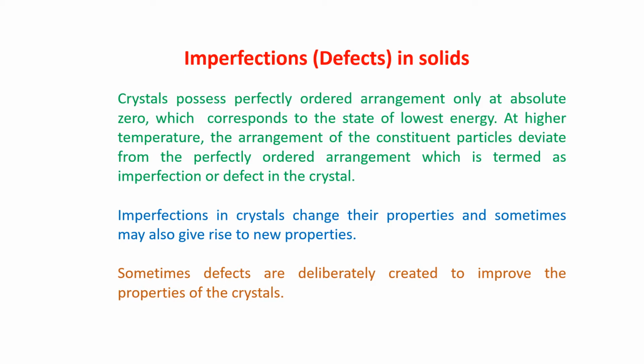This slight deviation from the ordered arrangement is termed imperfection or defects in a crystal. Imperfections in crystals change their properties and sometimes may also give rise to new properties. Sometimes these defects are deliberately created. Why? To improve the properties of the crystals.